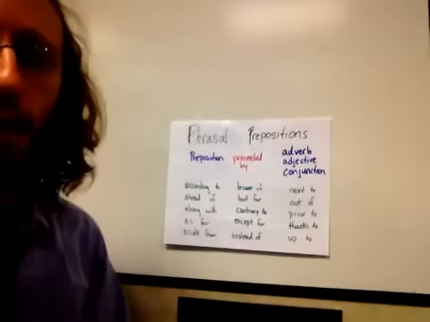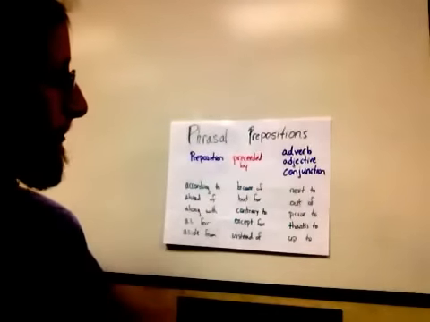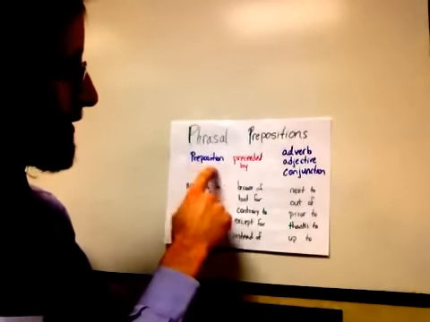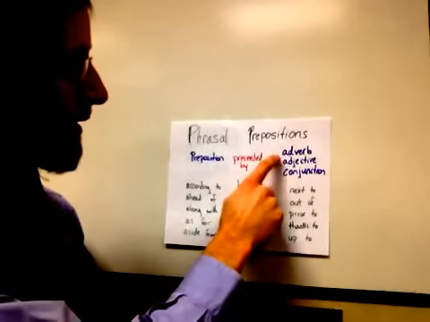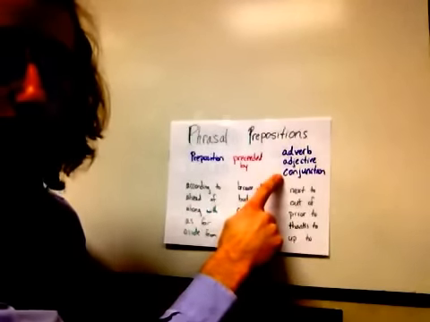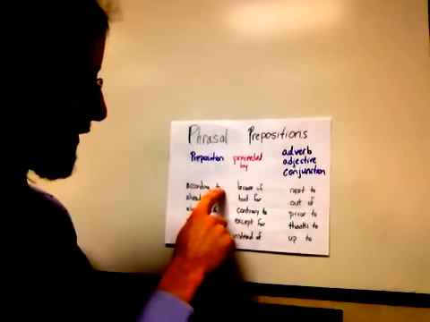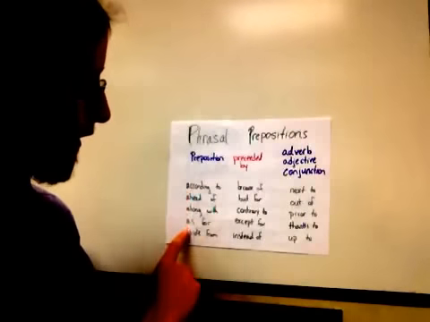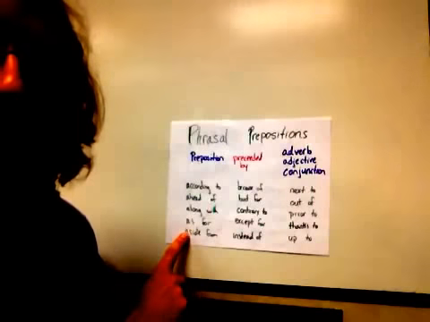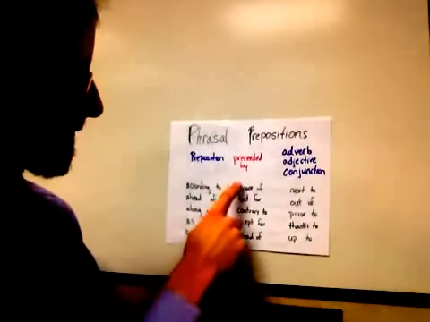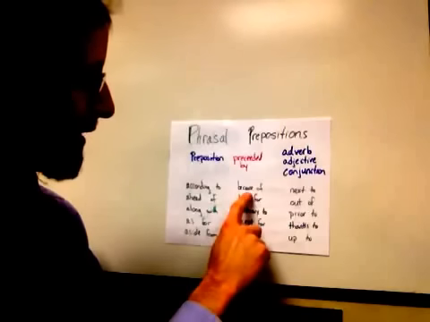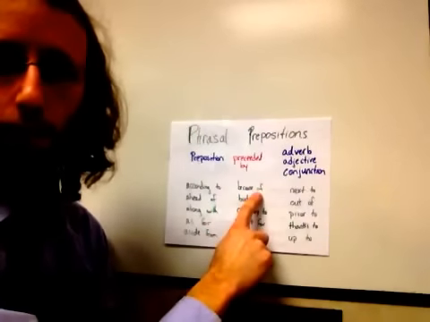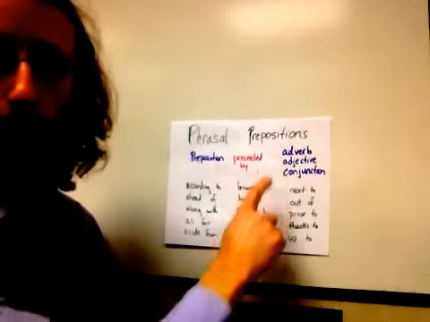There are also phrasal prepositions. If you look, it's phrase, phrasal preposition, so it's more than one word. These are prepositions preceded by an adverb, adjective, or a conjunction. So if you look, we have according to. These are all the prepositions next to it, and these words are all of our adverbs, adjectives, or conjunctions. Because seems like it's a buzzword. It is a buzzword, but when it's followed by of, it turns it into a phrasal preposition.